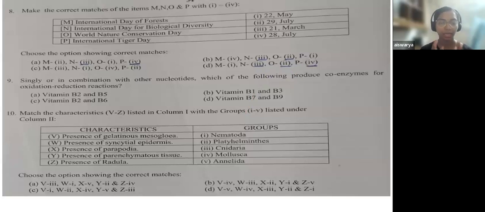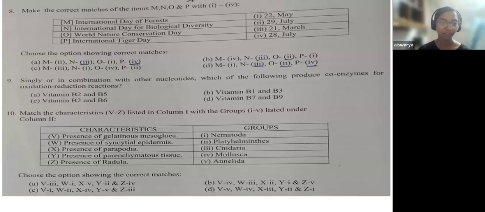If you see, there is a left side of the table and a right side of the table. On the left side, certain characteristics are given, and on the right side, groups are mentioned. This pattern of question can be seen in the 2023 question paper also. The groups given are nematoda, platyhelminthes, cnidaria, mollusca, and annelida. On the left side, you have the characteristics particular to the respective groups. You have four options also.